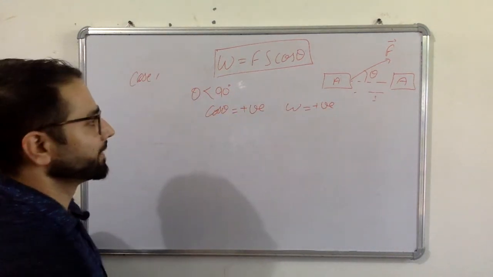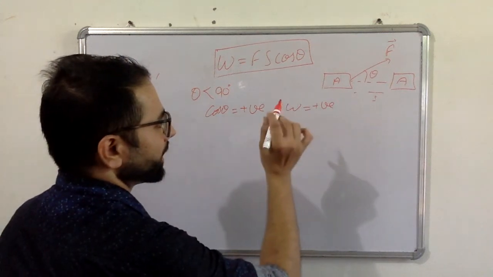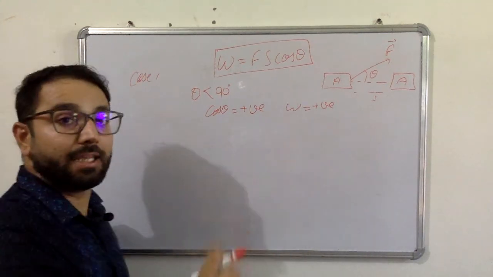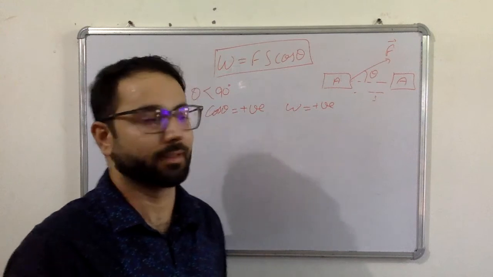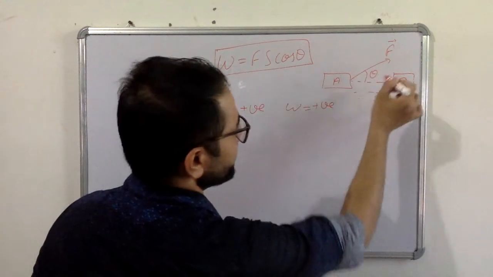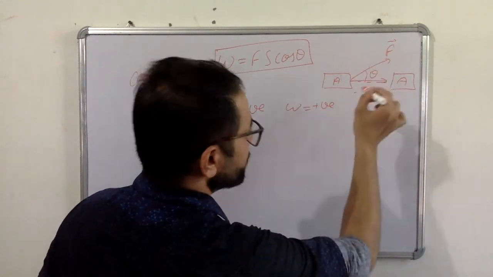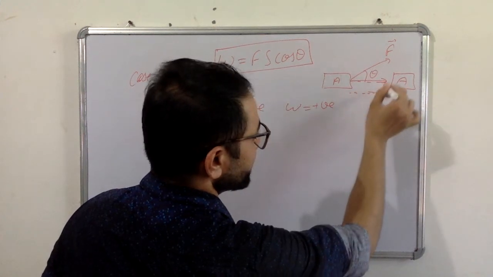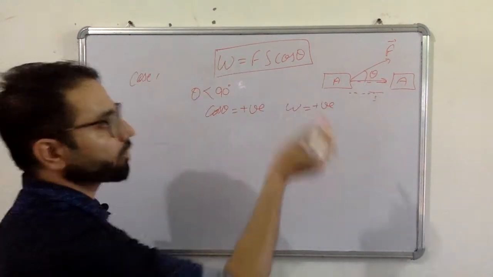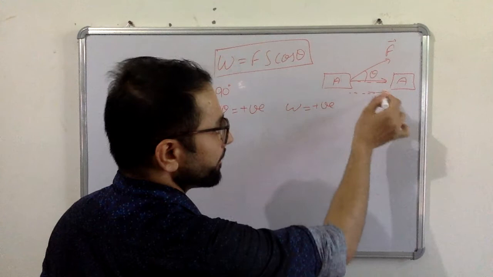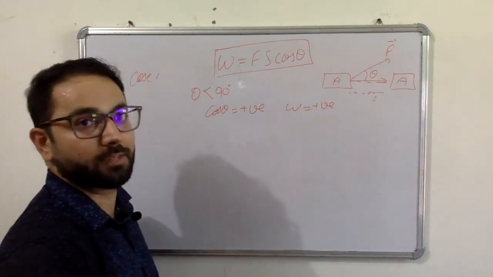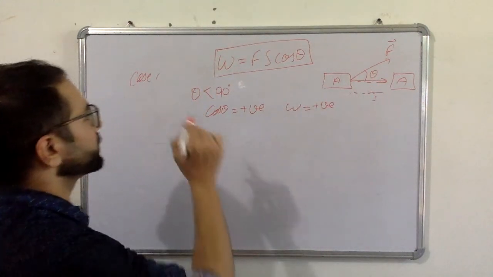It means displacement will be produced in the direction of applied force. Let's say force is applied in this direction. So the displacement, or a component of displacement, will be produced in the same direction as applied by the force. So this is the first case.